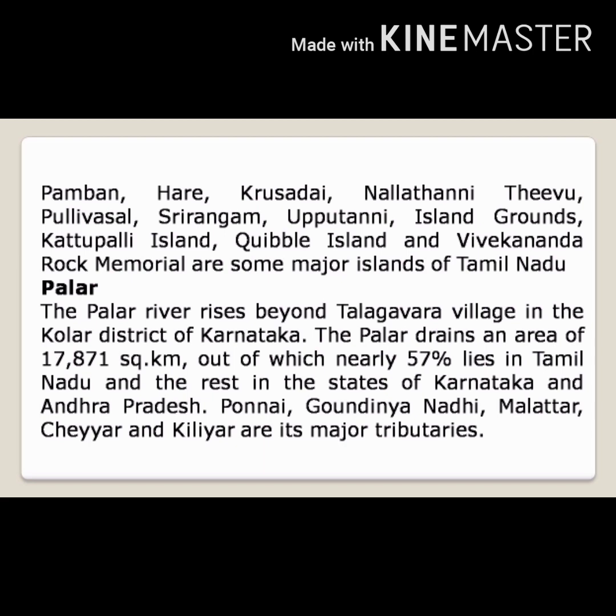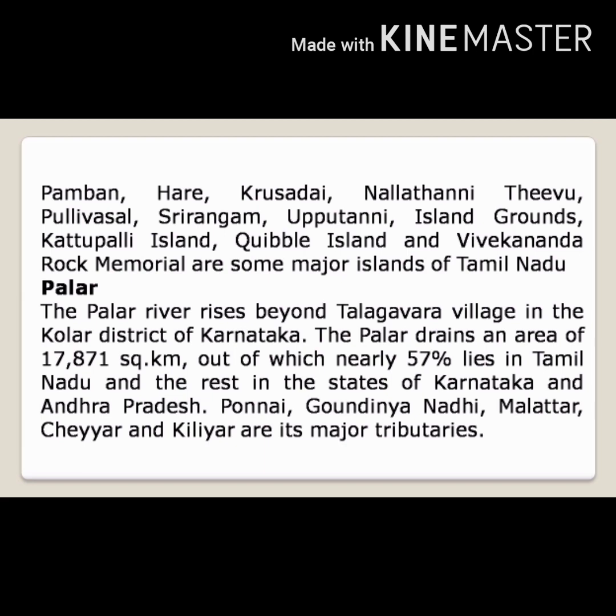Next, Palar. The Palar River rises beyond Talakavara village in the Kolar district of Karnataka. The Palar drains an area of 17,871 square kilometers, out of which nearly 50% lies in Tamil Nadu and the rest in the states of Karnataka and Andhra Pradesh. Ponni, Gaundiana Nadi, Malatar, Seyyar, Killiyar are its major tributaries.